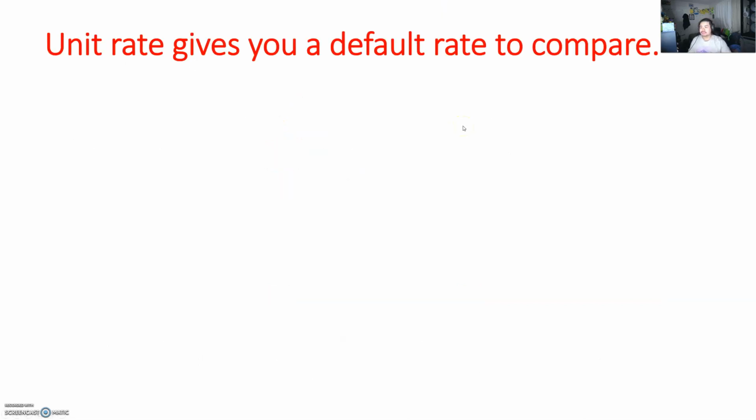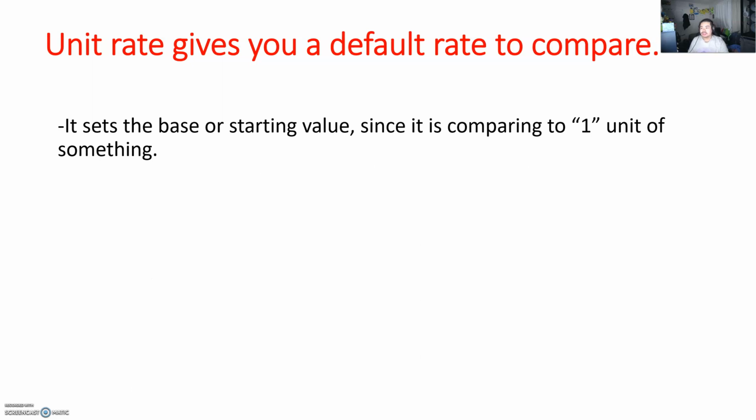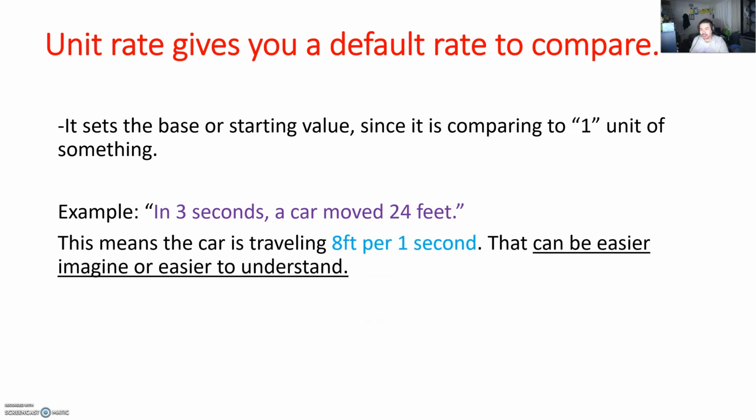Okay, next part. So unit rate gives you a default rate to compare. Sometimes it might be like a base to tell you what we're looking at. So sometimes it tells you a starting value since it's comparing to the unit of 1. For example, in 3 seconds, a car moved 24 feet. Sometimes it might be hard to process, like, oh, a car moving 24 feet in 3 seconds. What does that mean in 1 second? So here, that means the car is traveling 8 feet per 1 second.